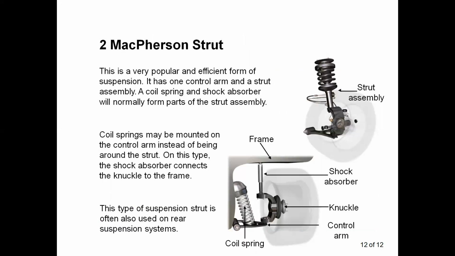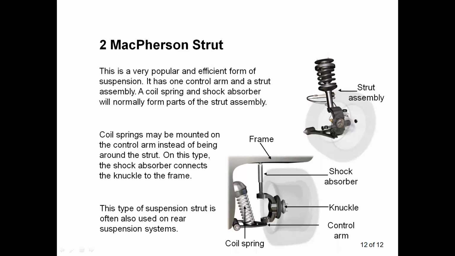Next, the MacPherson type of suspension system. In this MacPherson strut type of suspension system, there is a strut assembly, and in that strut assembly we use coil springs and struts. It is a very popular and efficient form of suspension. It has one control arm and a strut assembly. A coil spring and shock absorber normally form parts of the strut assembly.